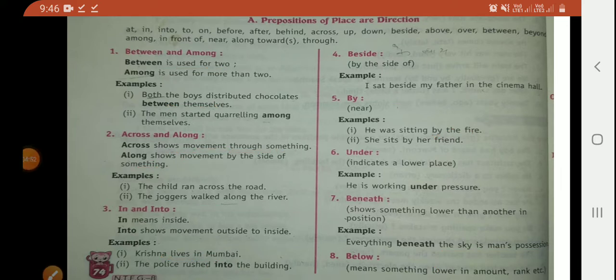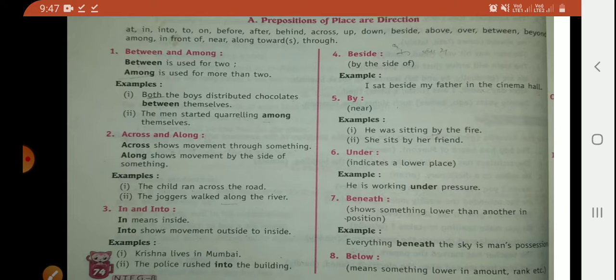Under is also used for less than. For example, you cannot get it under 20 rupees. And its Hindi meaning is ठीक नीचे. For example, the box is under the table, means the box is lying under the table, ठीक नीचे है टेबल के.